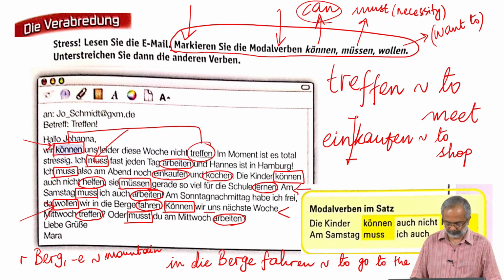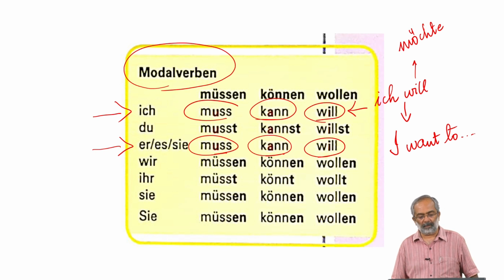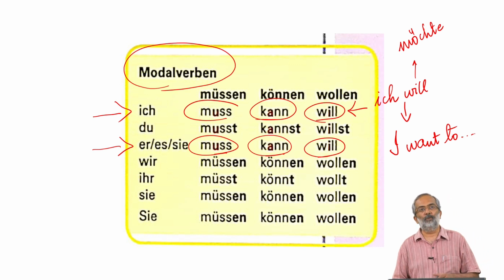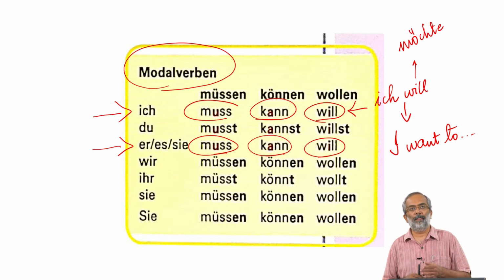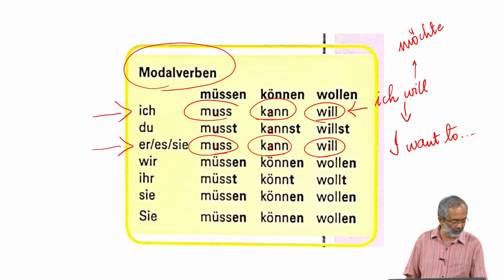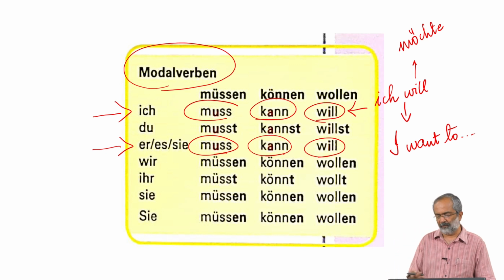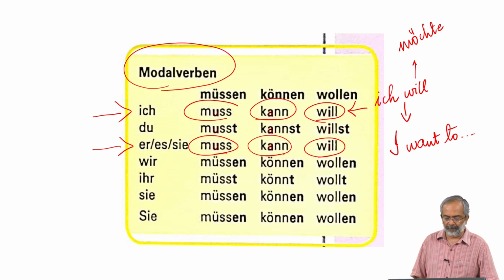Only thing I see is sometimes umlaut is there and sometimes umlaut is not there in the conjugation. Other than that, one thing that we have to remember is that the conjugations of modal verbs we have to learn by heart. Ich muss, du musst, er muss, wir müssen, ihr müsst, sie müssen, ich kann, du kannst, er kann, wir können, ihr könnt, sie können, and ich will, du willst, er will, wir wollen, ihr wollt, sie wollen. It's not very difficult. We have to know the conjugations of modal verbs by heart. That is one thing. The other thing, of course,